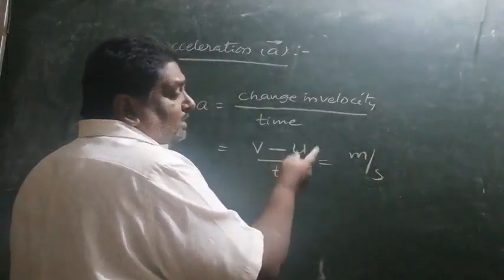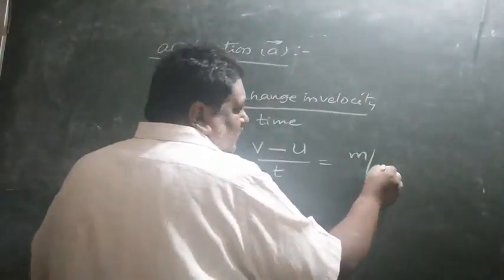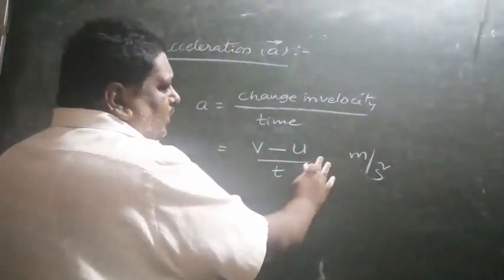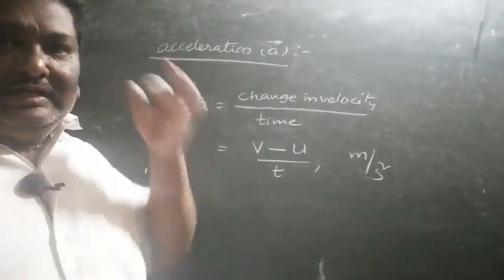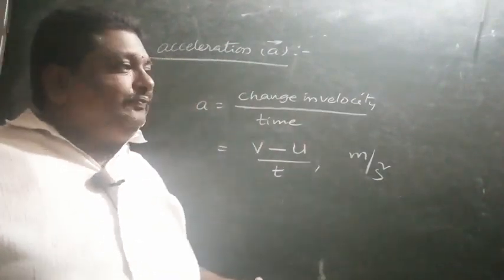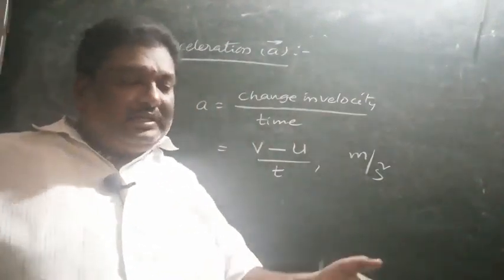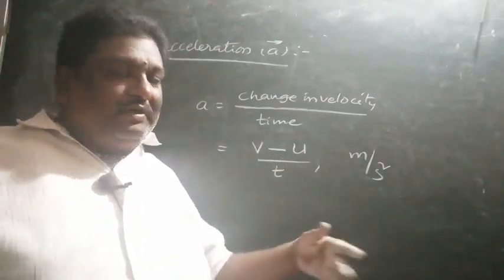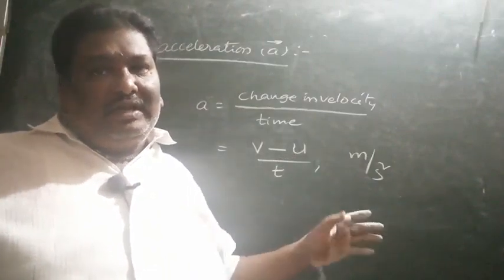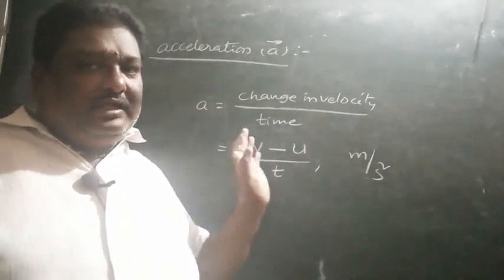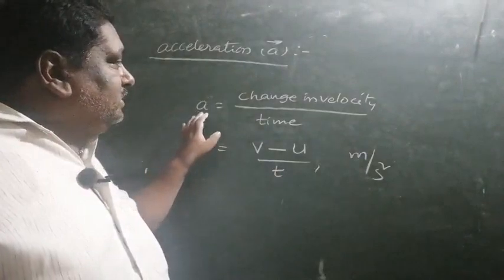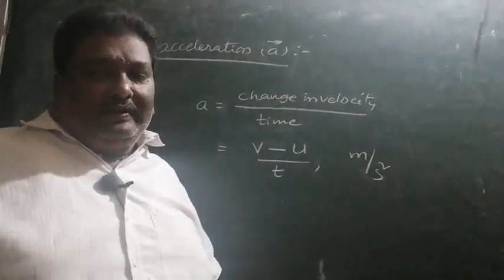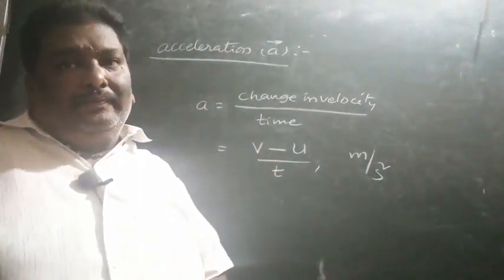The time unit in the SI system is second. Second into second is second square. So meter per second square is its unit. The differential form of acceleration comes next. It is a basic foundation class. From here onwards, we shall calculate acceleration and velocity using differentiation. That is different. Okay. Acceleration means change in velocity by time, with units meter per second square. It is also a vector.